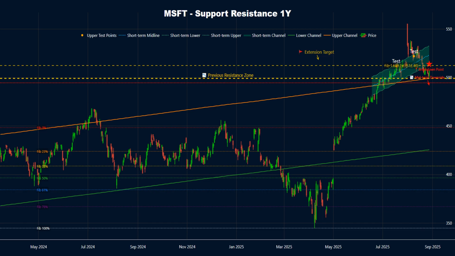Price recently slipped below its short-term channel, indicating weakness. Price is trading above the recent swing high, potentially turning it into new support. After approaching the prior swing high, the next upside marker is the 1.618 extension around 512.40.